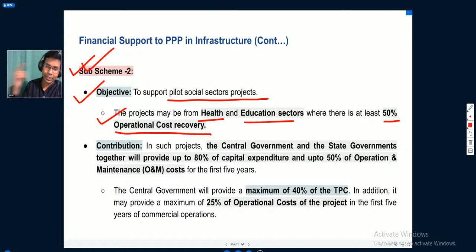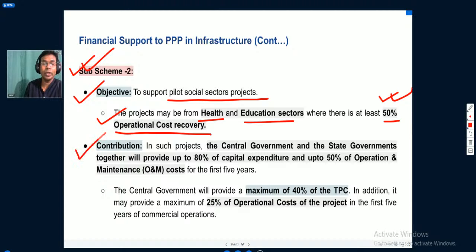In sub scheme 1, they are envisaging 100% operational cost recovery, but in sub scheme 2, they are looking for at least 50% operational cost recovery. So once that project is built, it should be able to recover at least 50% of the operational cost, whatever cost comes during the running of that project.